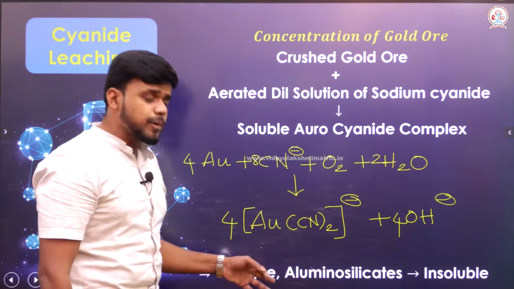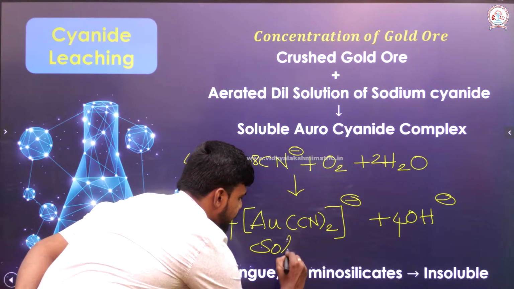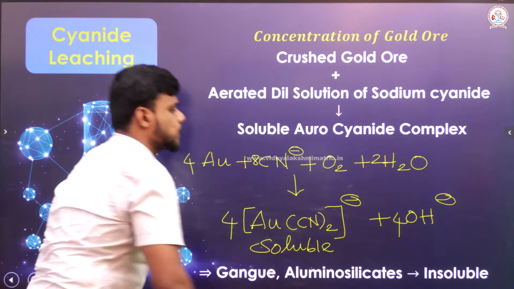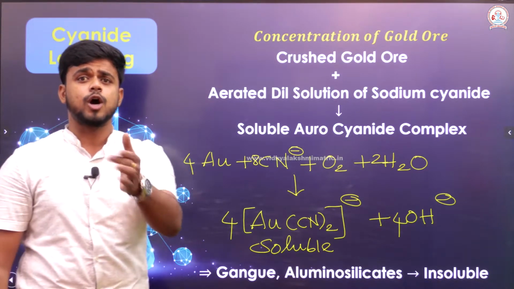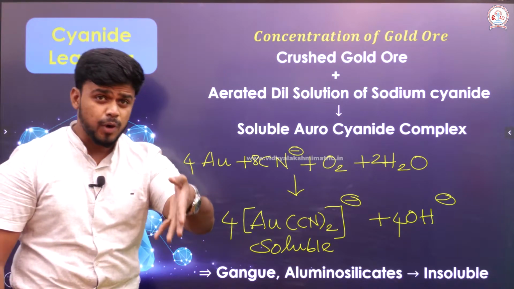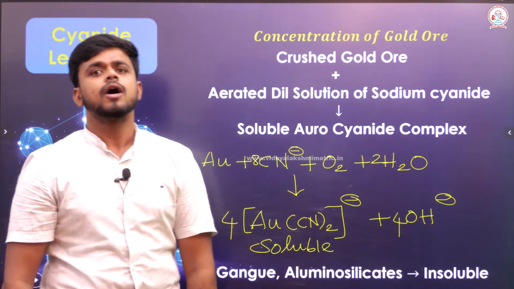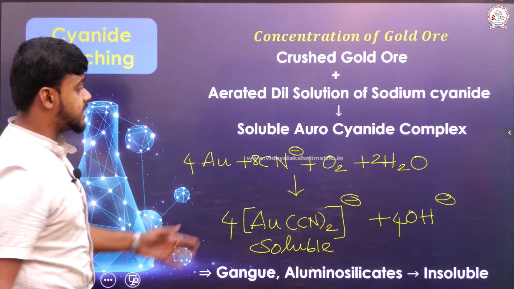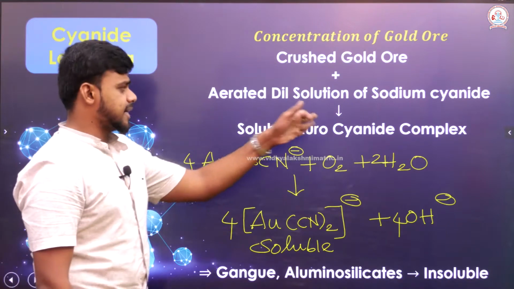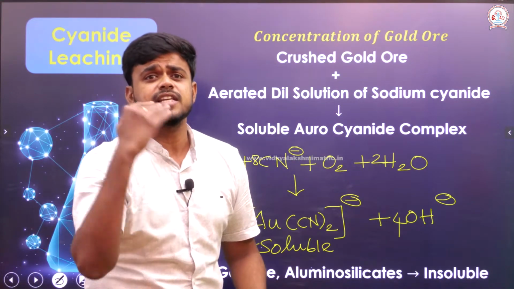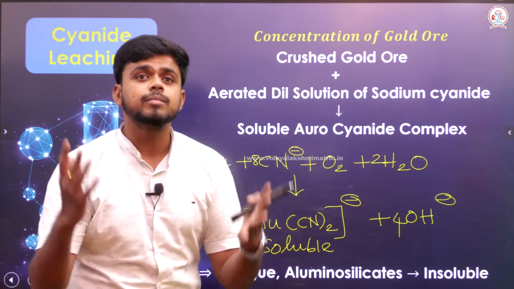The complex compound that has been formed by the gold here is soluble. Since it is soluble, I can't say that I have extracted the pure form of gold. In order to extract the pure form of gold, it must undergo another process called cementation. Okay, before that, we have said that the one which is soluble and existing in an aqueous solution is called the complex that has been formed by the gold. The thing that is left as an insoluble, we are very well clear that it is a gangue particle and it can be an aluminosilicate.